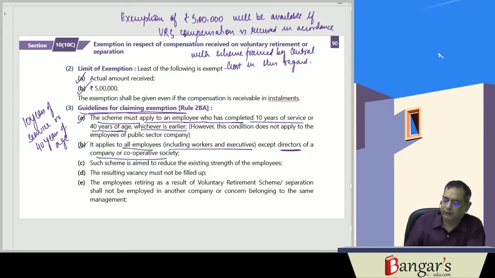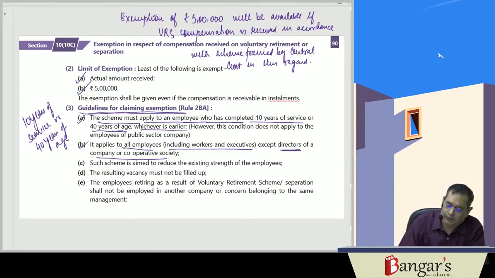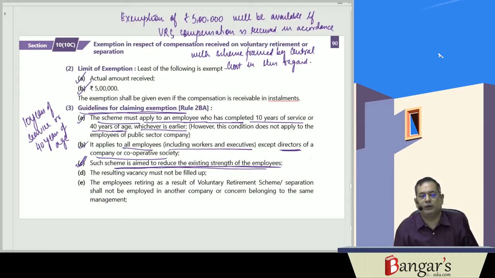Then why has this scheme been framed? This scheme has been framed to reduce the existing strength of the employees. The scheme is aimed to reduce the existing strength of the employees, and the vacancy caused by the voluntary retirement is not to be filled up again. The employee who has taken voluntary retirement will not be employed in any other organization belonging to the same management.